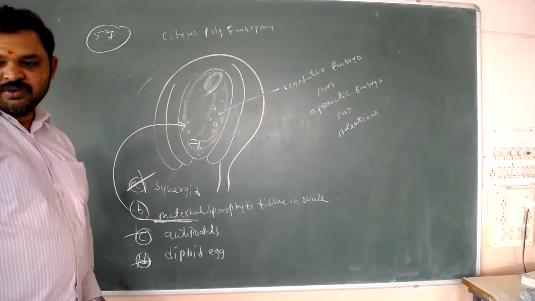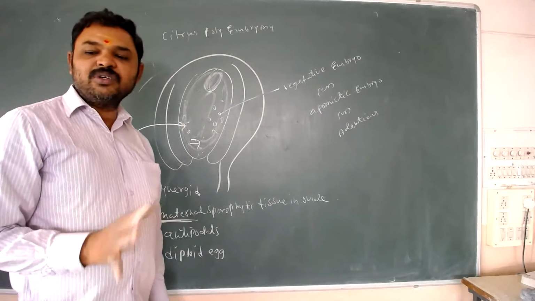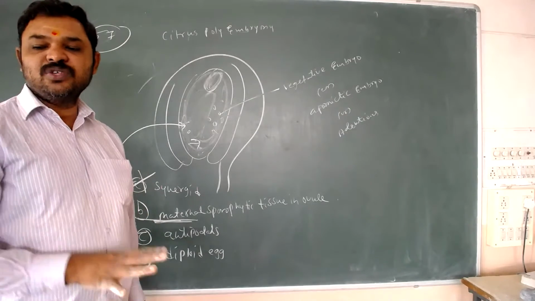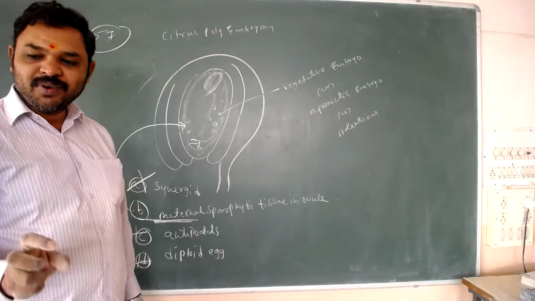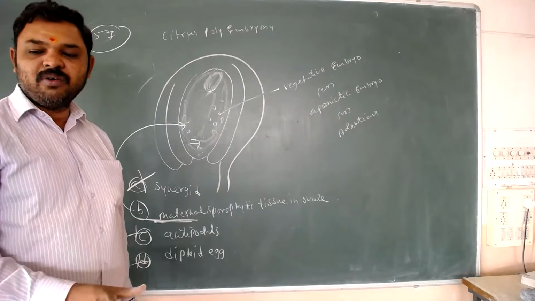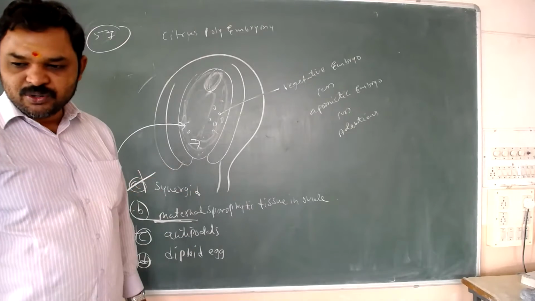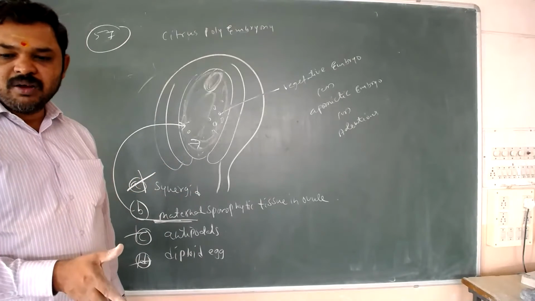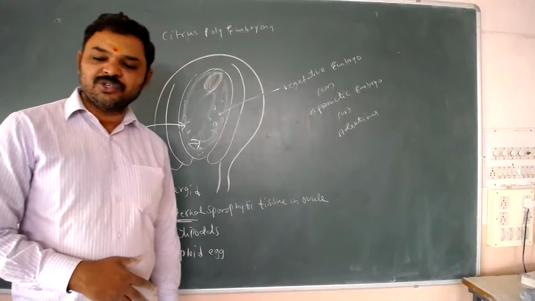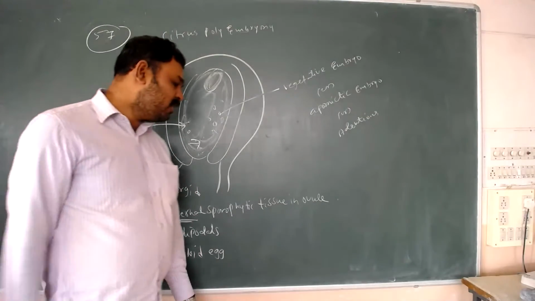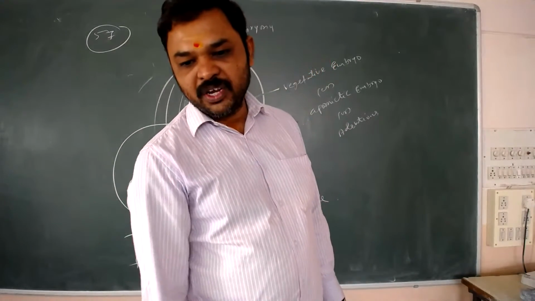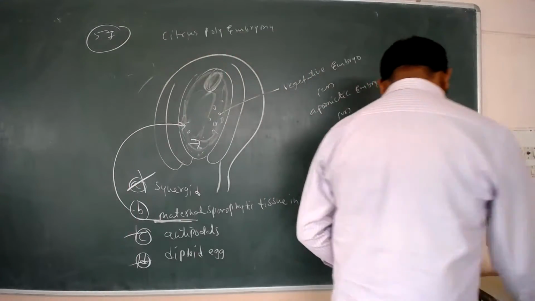Apomictic embryos form without a sexual process, from integuments or nucellus tissue. In citrus, these embryos are born from nucellus tissue. So the answer is B: maternal sporophytic tissue in the ovule can form apomictic embryos in citrus.